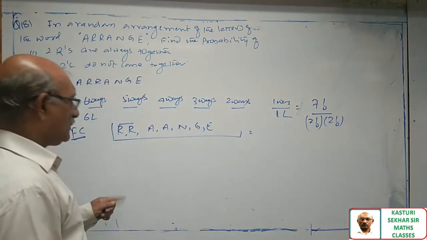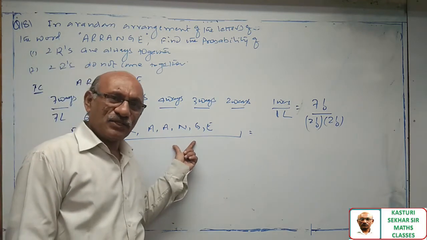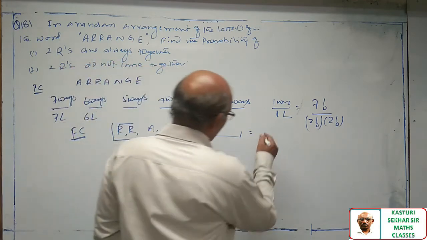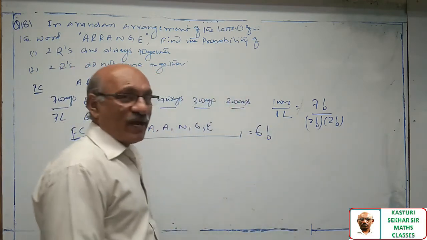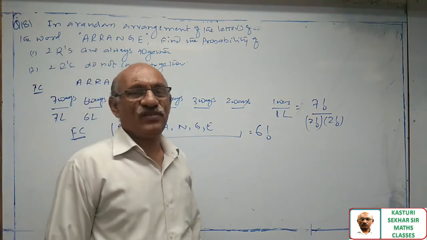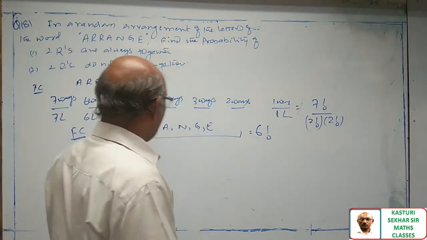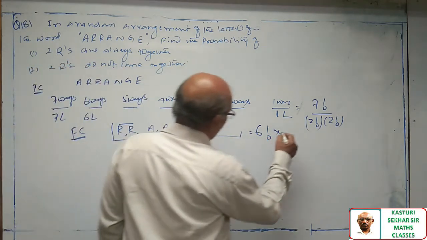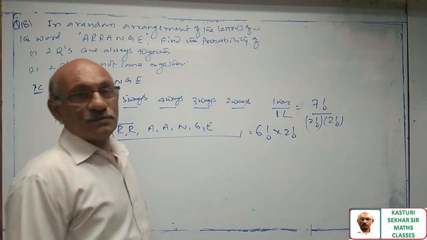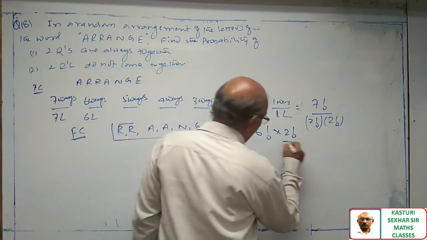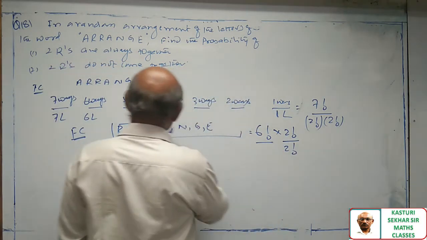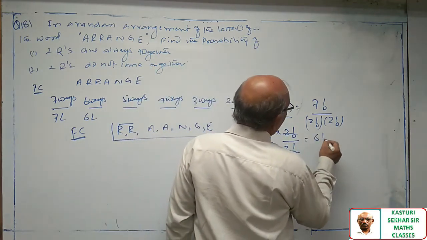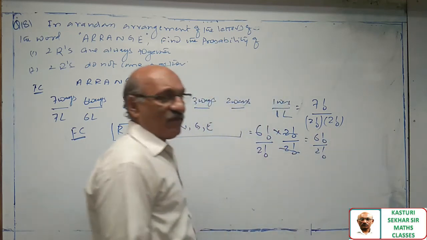Now look at the question from the square brackets point of view. There are 6 places, and 6 letters can be arranged in 6 factorial ways. Again, the 2 R's occupy 2 places, 2 factorial. Now repetition is there: A is repeated 2 times, so 2 factorial. So 6 factorial by 2 factorial is my favorable cases.